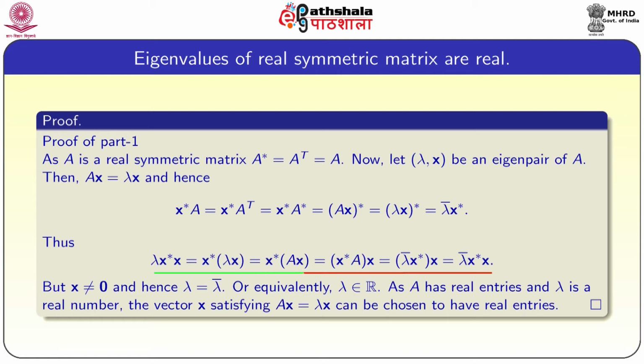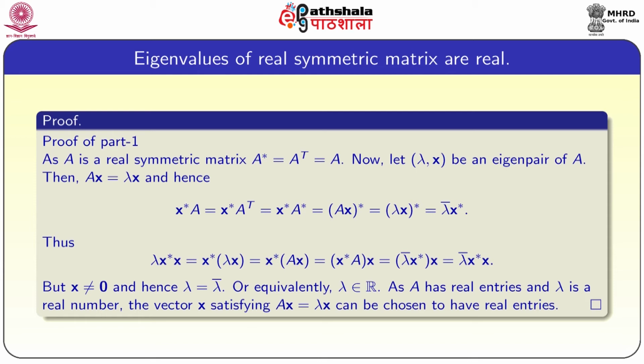So, with a simple calculation, we can show that lambda x star x equals lambda bar x star x. We can bring this to one side, that is, lambda minus lambda bar times x star x is equal to 0. Since x is not equal to 0, x star x is also not equal to 0.